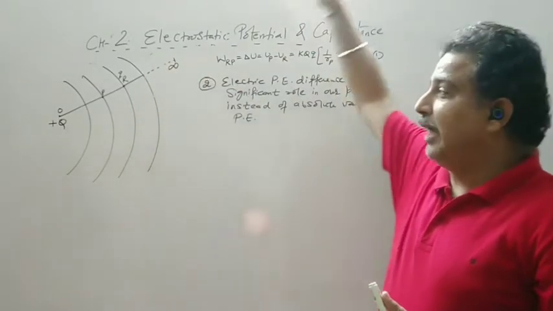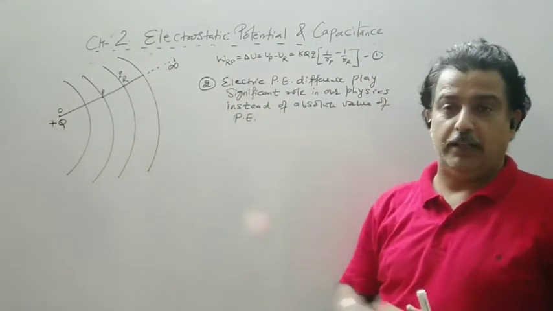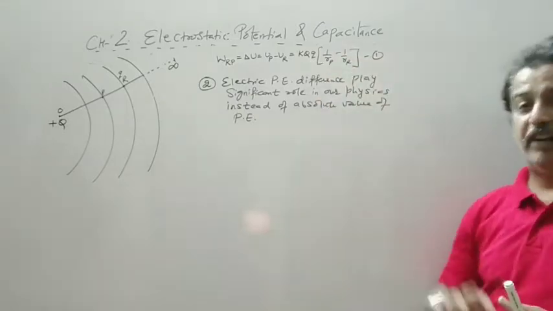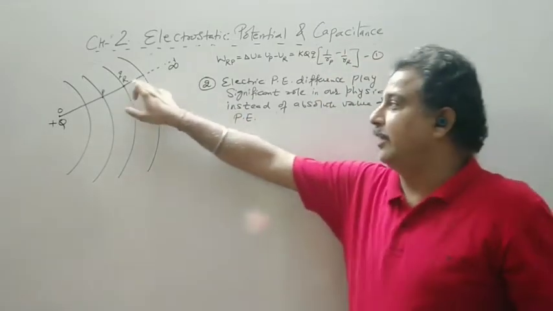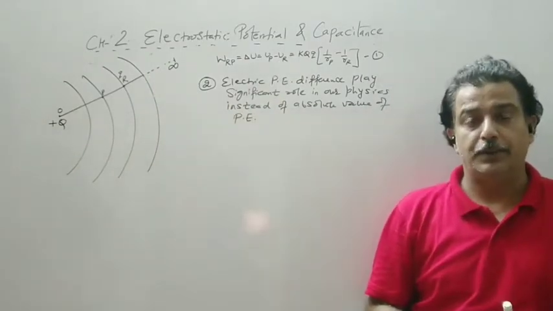Now if I am at infinite distance instead of R, I am outside the field. Then kQq upon 1 upon infinite, where the distance of point R is supposed to be here. So 1 upon infinite will become 0.